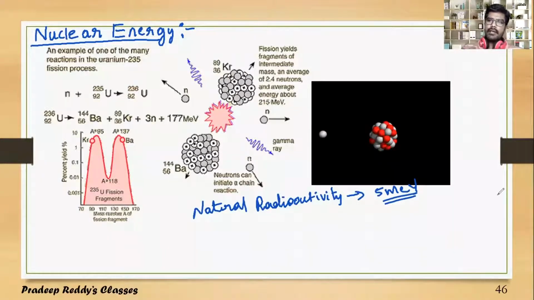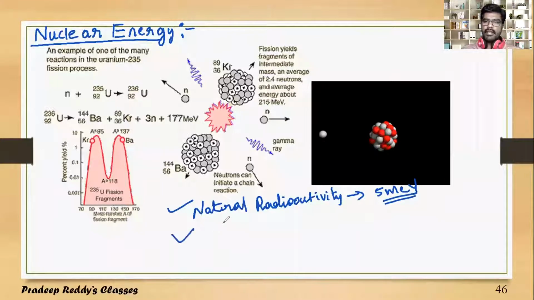In this session, we will be learning how nuclear energy can be extracted using the process of nuclear fission and nuclear fusion. We already know that any unstable nucleus will undergo natural radioactivity. Natural radioactivity is usually exhibited by unstable elements whose mass number is greater than 170 and atomic number is greater than 83.